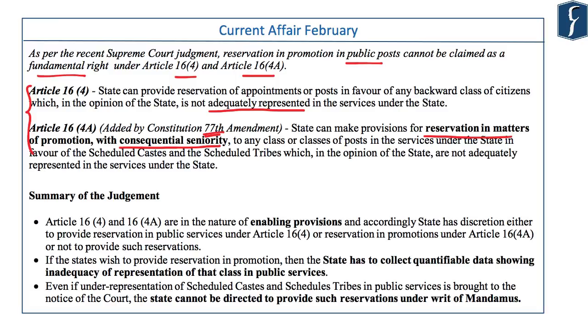But the judgment of February 2020 of the Supreme Court says that Article 16.4 and 16.4a are enabling provisions. Accordingly, the state has the discretion either to provide reservation in public services under Article 16.4 or to not provide any such reservation. This is nothing new. Actually, this is exactly what the Supreme Court said in the M. Nagaraj case in 2006.